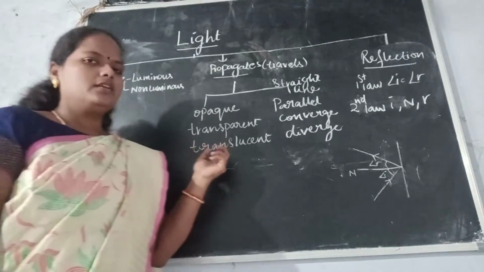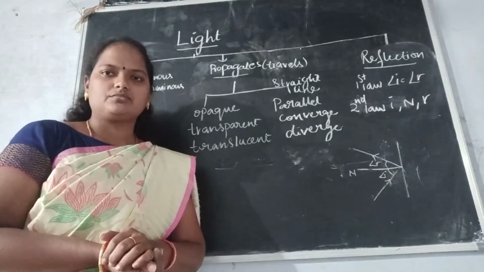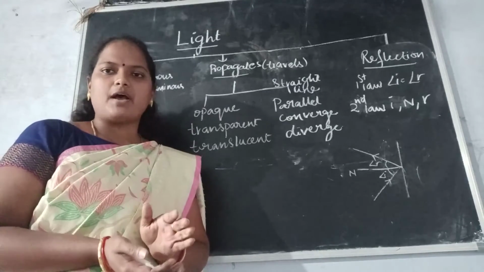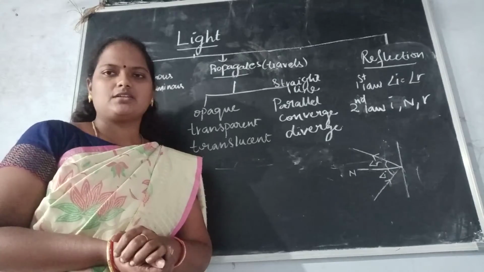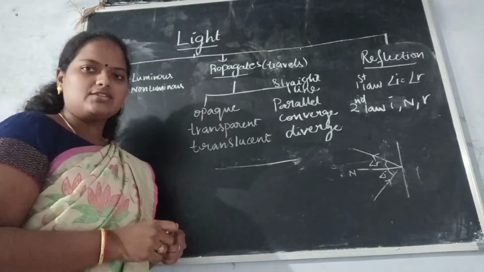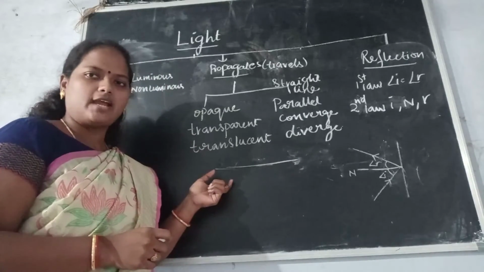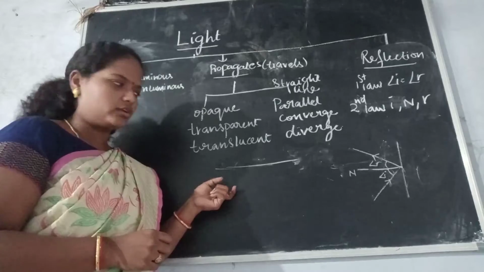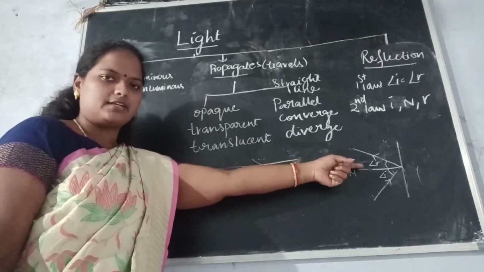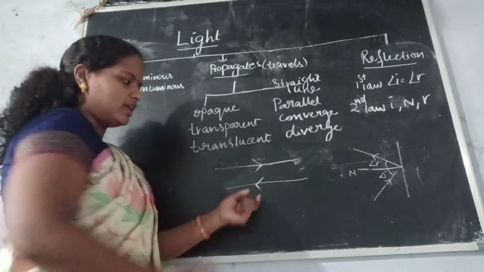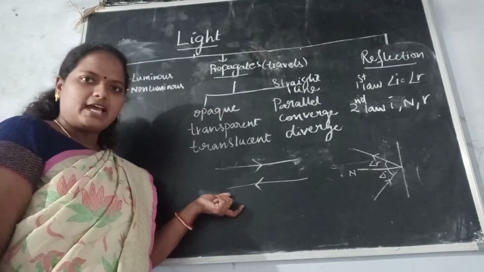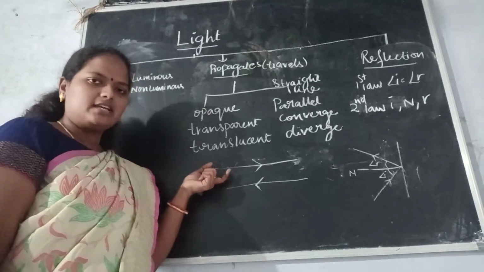Okay. So then how does this light travel? It has a path. Light travels in a path and that path is always straight. So we represent it as a straight line because it is traveling straight, and we call it a ray of light. But direction is also important. If we put an arrow mark this way, that means the light is traveling this side. If we put an arrow mark the other way, that means the light is traveling the other side. Right?